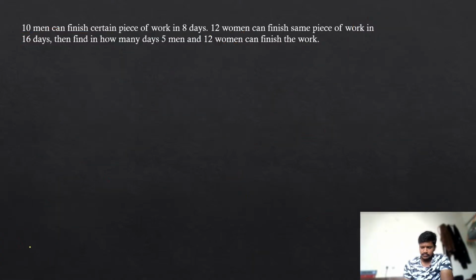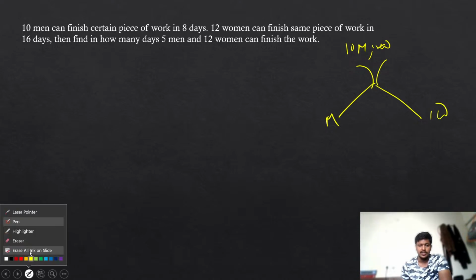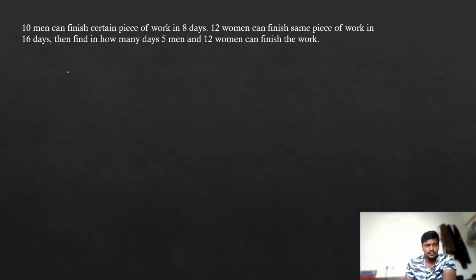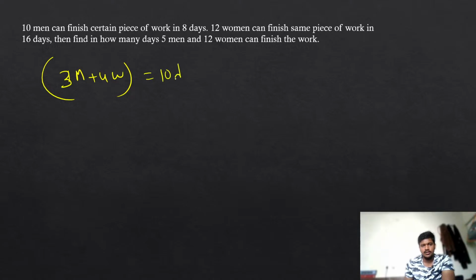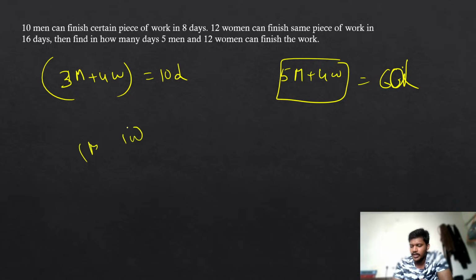Now, if you observe this problem properly, here we are having men separately and women separately, like we are having 10 men and 12 women. That's why we are able to separate one man's time and one woman's time. But sometimes what happens is, he will directly give you the combinations, like 3 men and 4 women can complete the work in 10 days. If you are having 5 men and only 4 women, they can complete the work in just 6 days. He will give the data like this. Since we already have the combinations, how are you going to find out one man's and one woman's speed? That's what I am going to explain next.